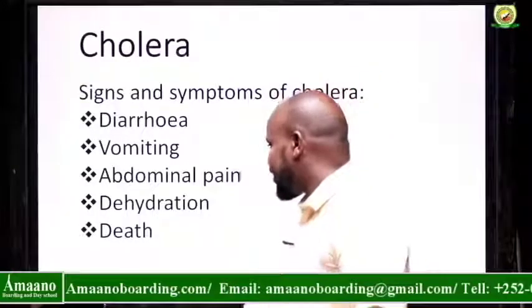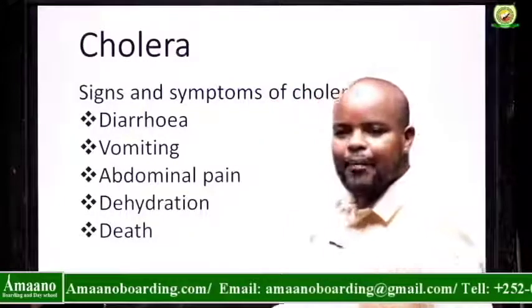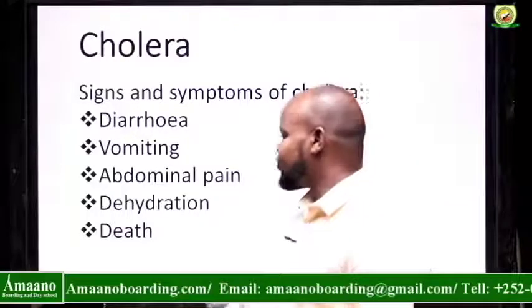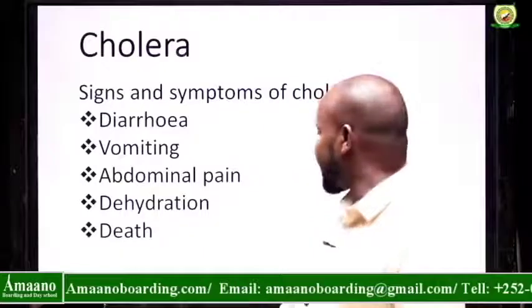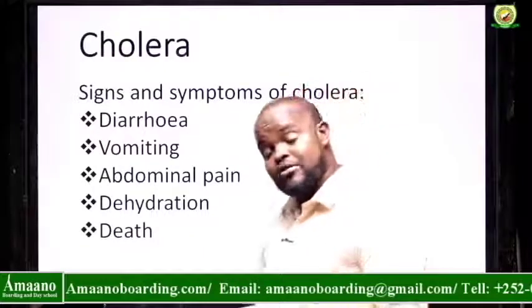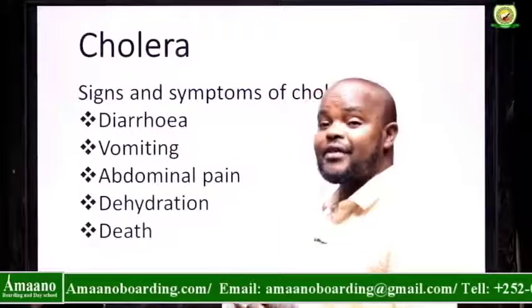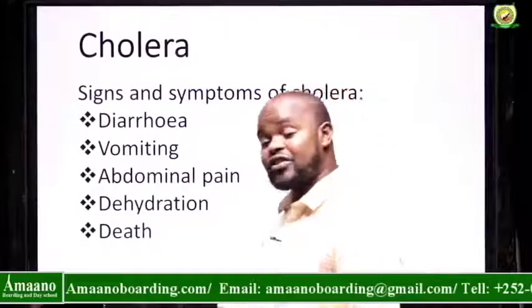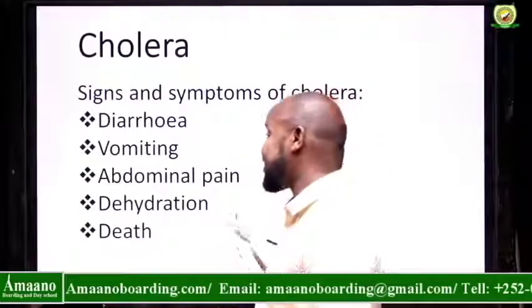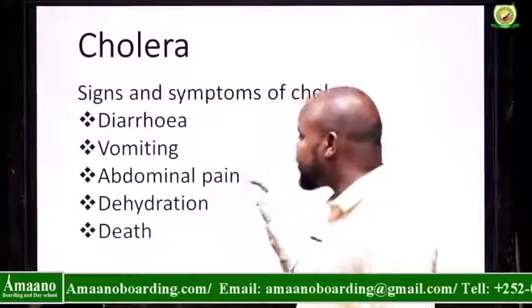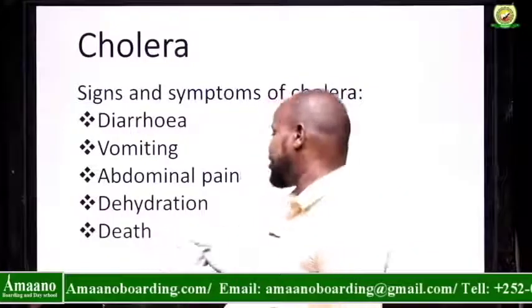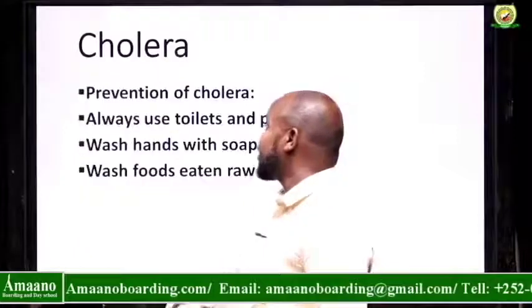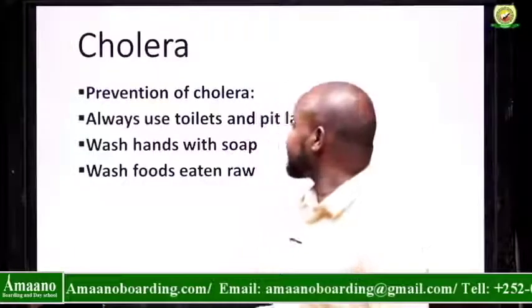Vomiting, abdominal pain, tummy pain, and dehydration, because the person loses a lot of water through vomiting and diarrhea. They sometimes go into coma and then death, right? Death if left untreated. So these are the signs and symptoms: diarrhea, vomiting, abdominal pain, dehydration, and later on death if left untreated. Okay? How can we prevent?